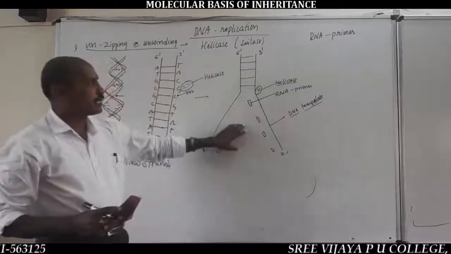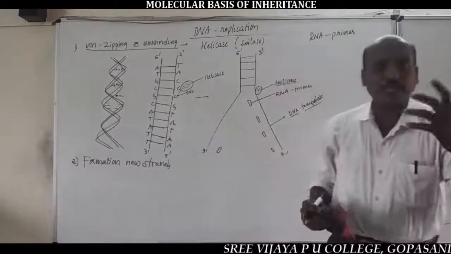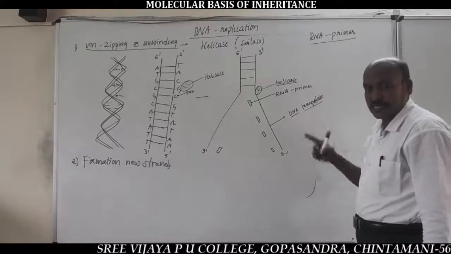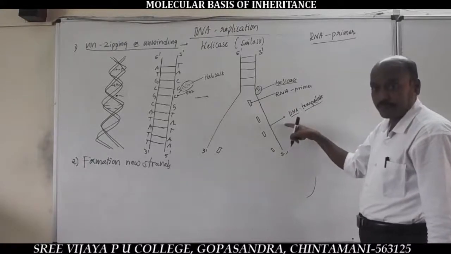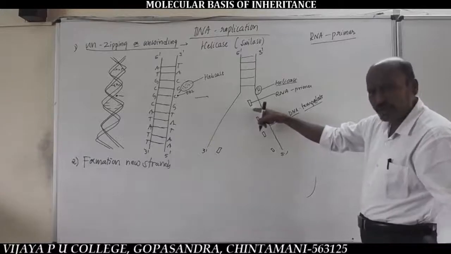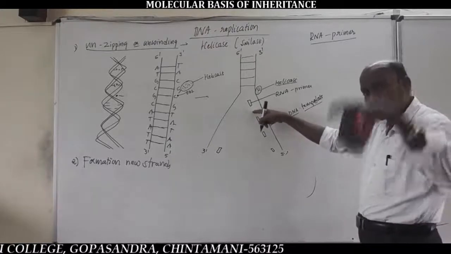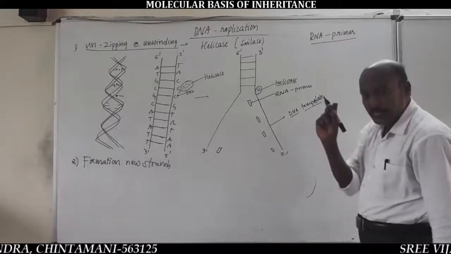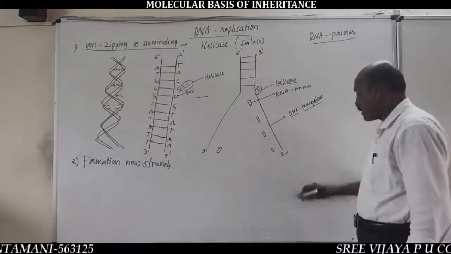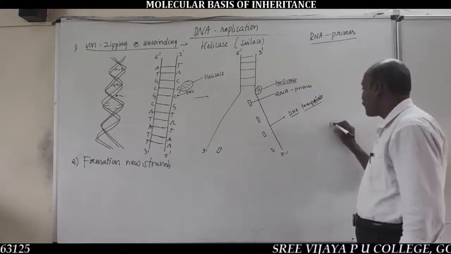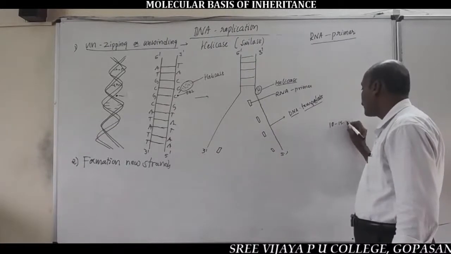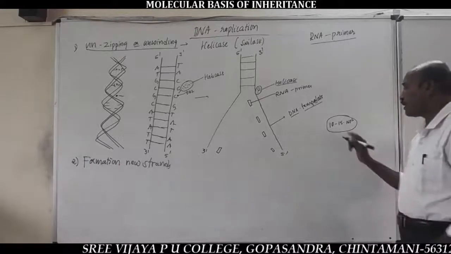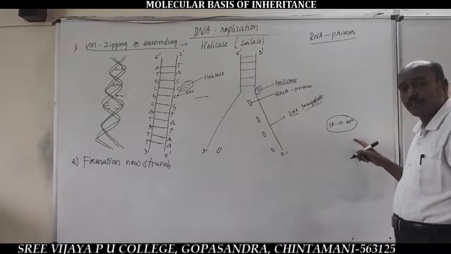See, the formation of new strands requires a special type of RNA called RNA primer. It is synthesized from the DNA template. Very important: RNA primer is a kind of RNA, never a separate, new type of RNA. It is a type of RNA, but a short segment of RNA. Approximately, each RNA primer is made up of about 10 to 15 RNA nucleotides.